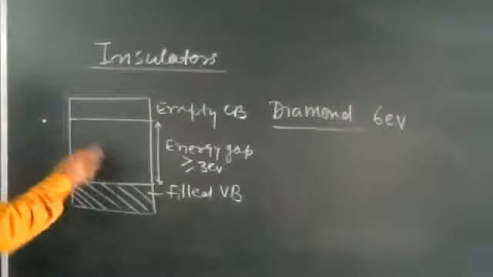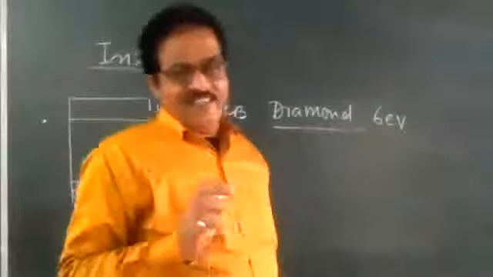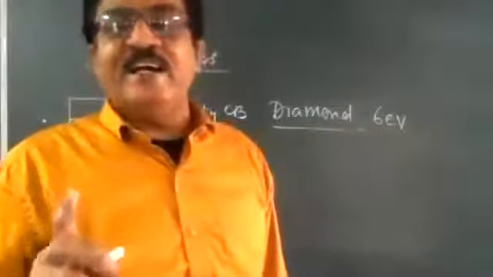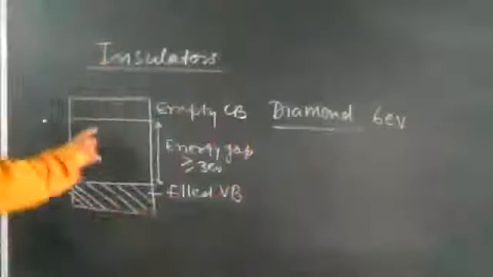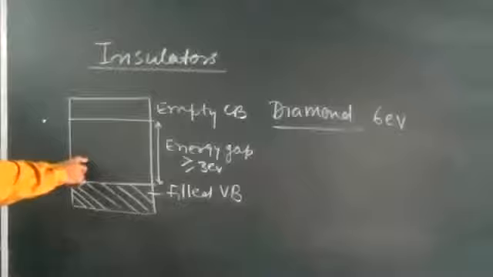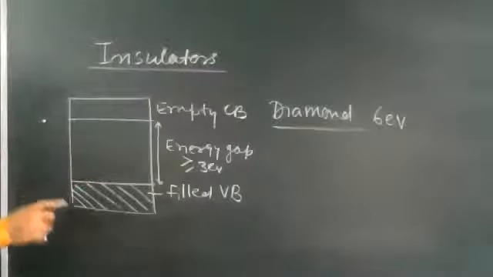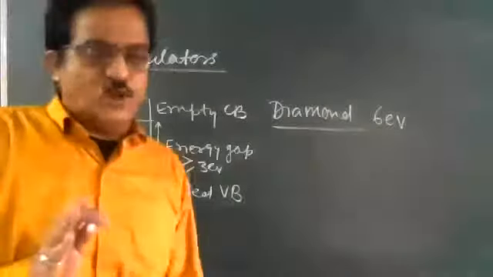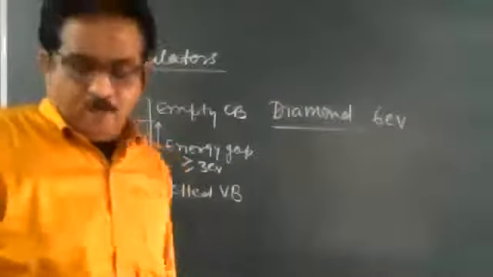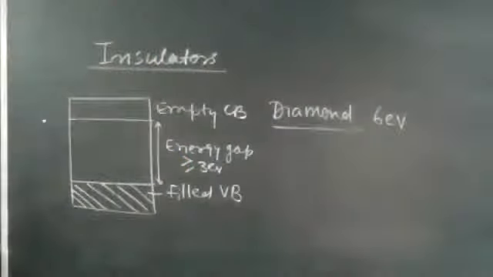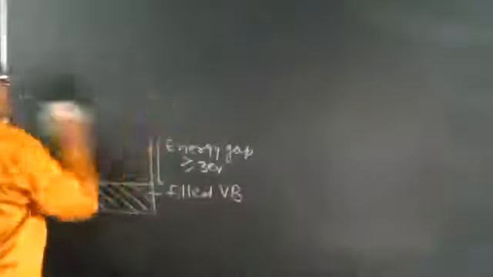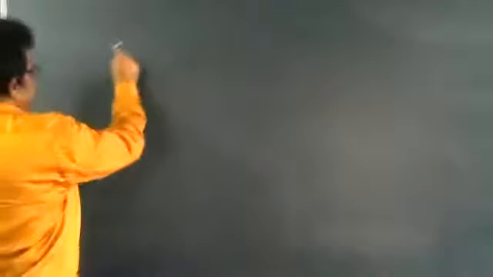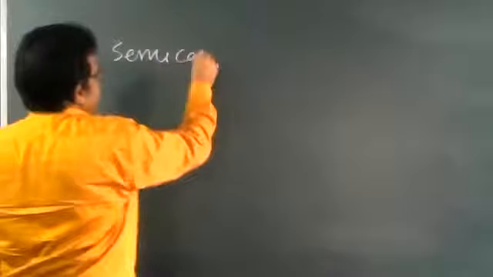So I can say insulators are... what will you say here, tell me. So these types of materials behave as an insulator. Okay, now the third one is semiconductors. Children, this is a 3 marks question. The third one is semiconductors that we are going to learn in this chapter.